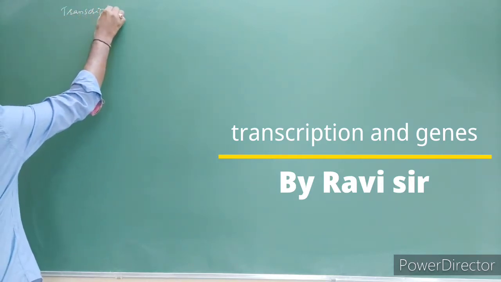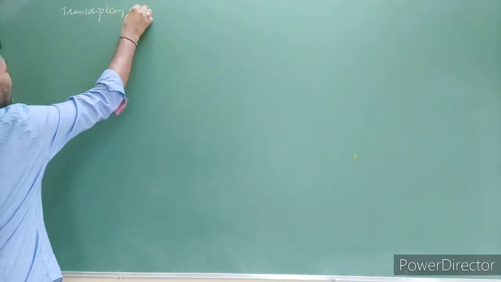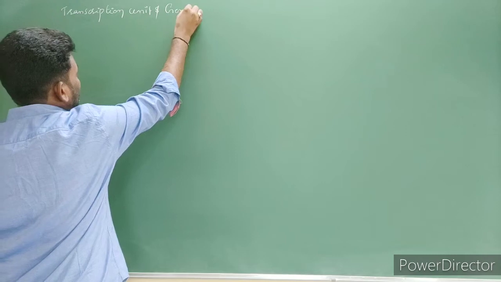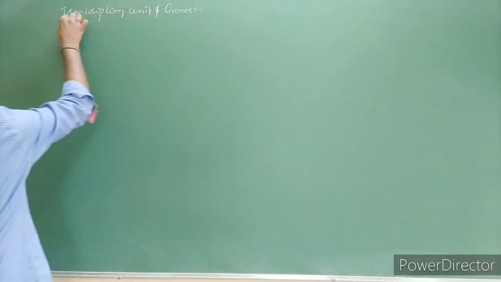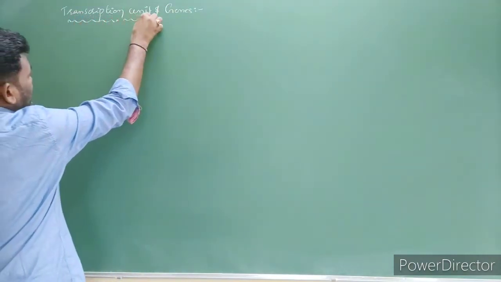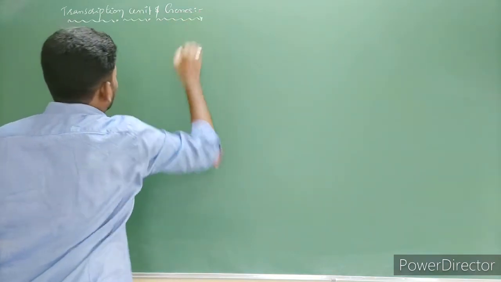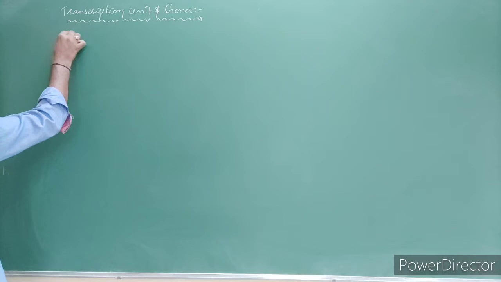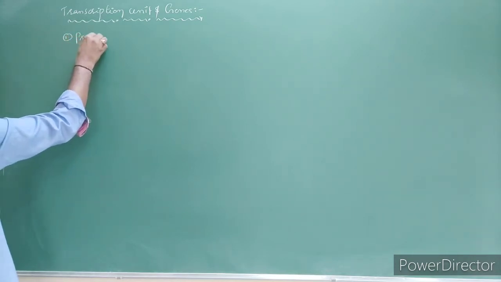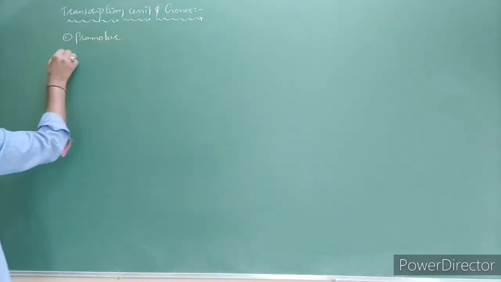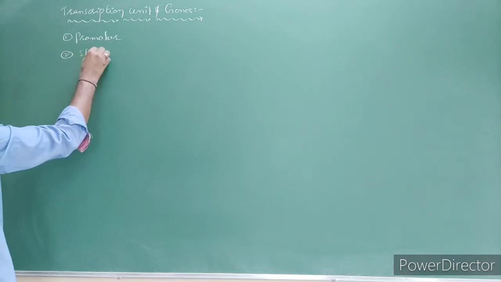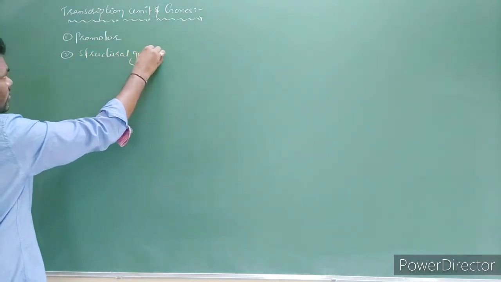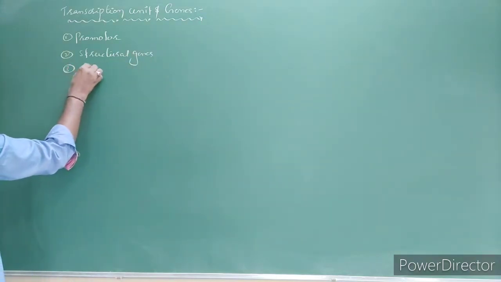Transcription unit and genes. The transcription unit contains mainly three parts. The first one is the promoter, the second one is the structural genes, and the third one is the terminator.